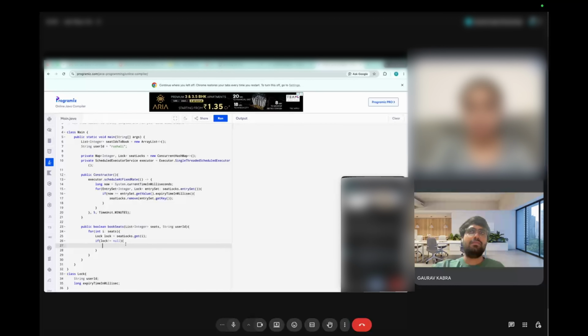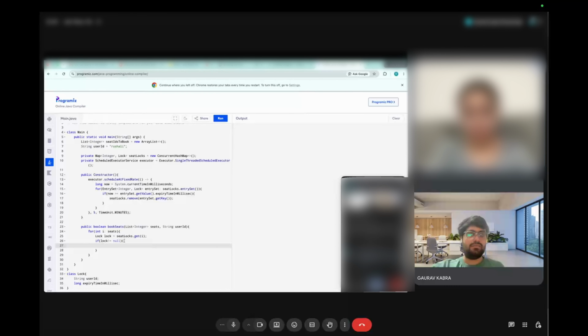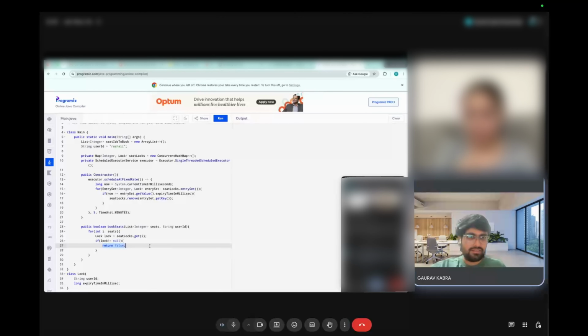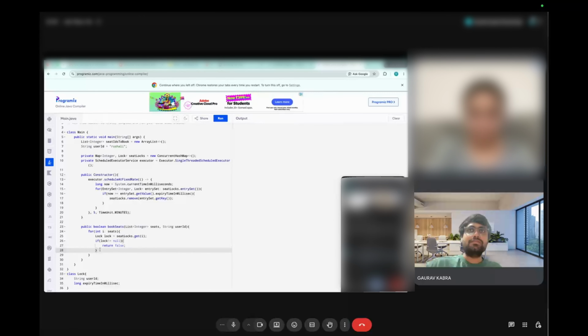if lock is not equal to null, that means there is a lock. Here I'm thinking, if suppose a lock is already present, I don't think there will be a case where the same user is trying to book again. I mean, can it happen? No, let's not consider that. So if there is a lock, I'm just blindly returning false, not checking the user. I think for now it should work. If there is a lock present already, we are returning false.